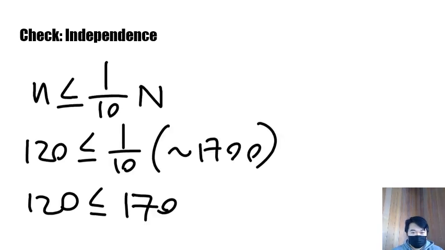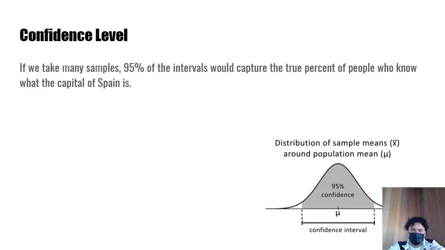And our final condition is to check for the independence of the sample, and this is also relatively simple. We just set the inequality: 120 is less than or equal to 1/10 of the population of Bellarmine, which is around 1,700. And we can see that it is true that 120 is less than or equal to approximately 170. So we know that this sample is unaffected by previous or future samples.